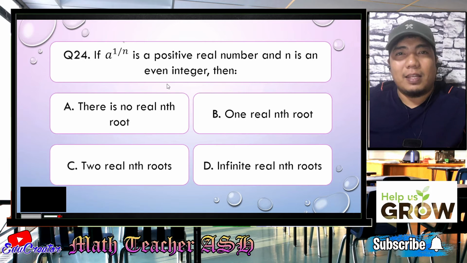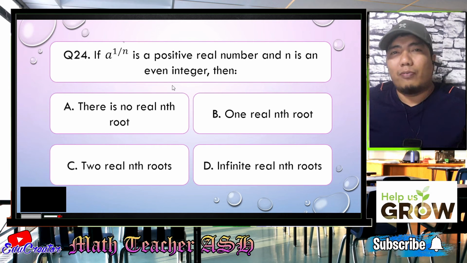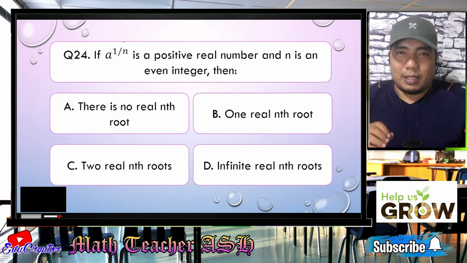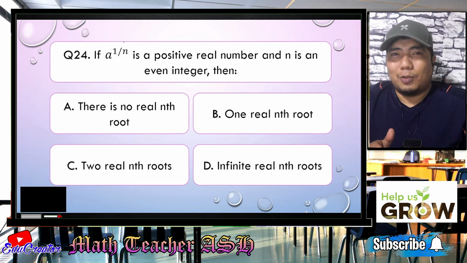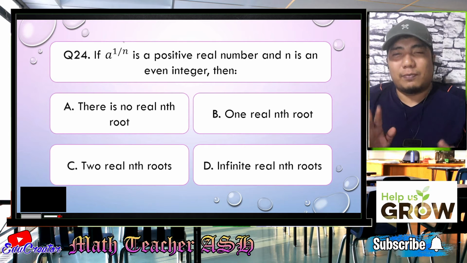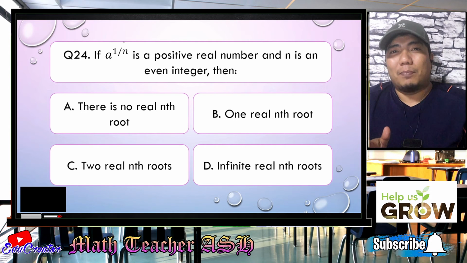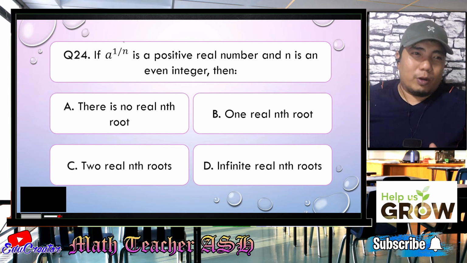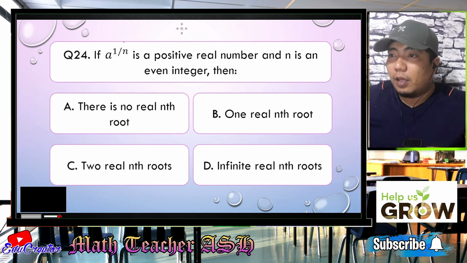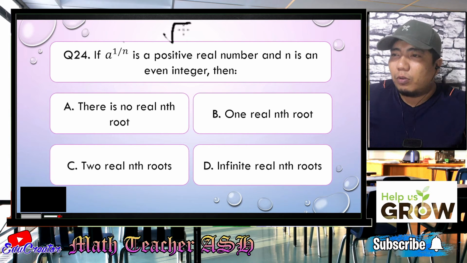is an even integer. Meaning that is 2, 4, 6, 8, 10, so on and so forth. Okay. Now, if you can remember, my dear math learner, if we have the square root of 4, for example, what is the square root of 4? That is 2. Basically, that is the principal root. But there are really two answers for the square root of 4. For example, that is positive and negative 2. Now, why am I talking about the square root of 4? Let me just show you this one. If we have an example, square root of 4, okay?